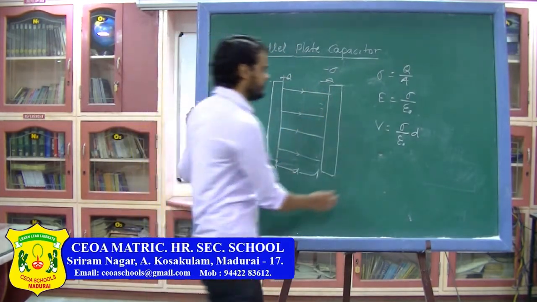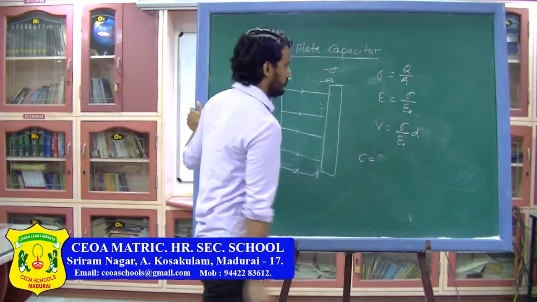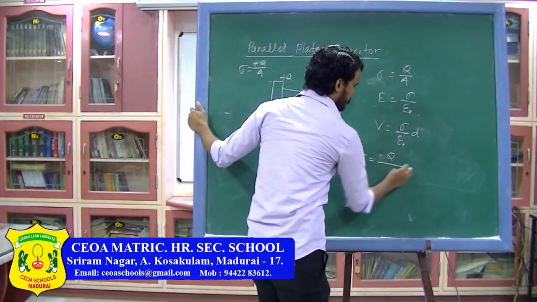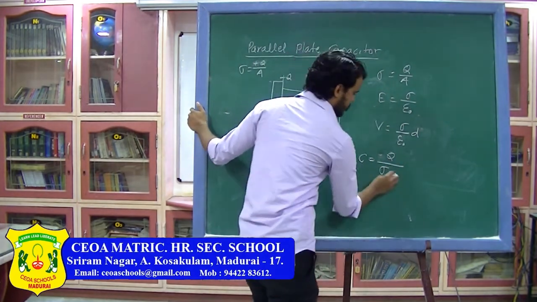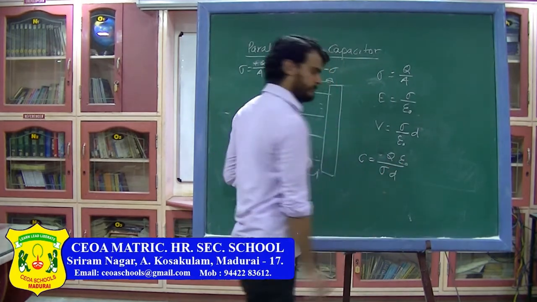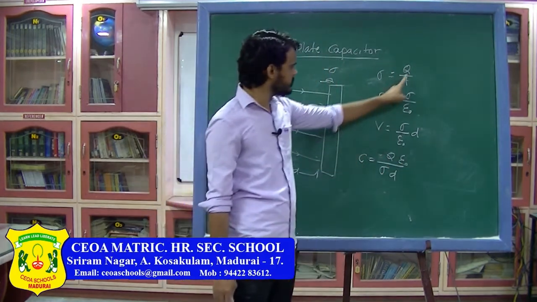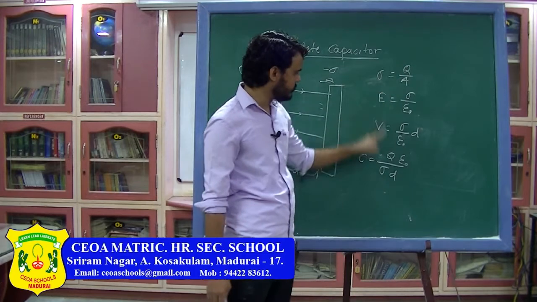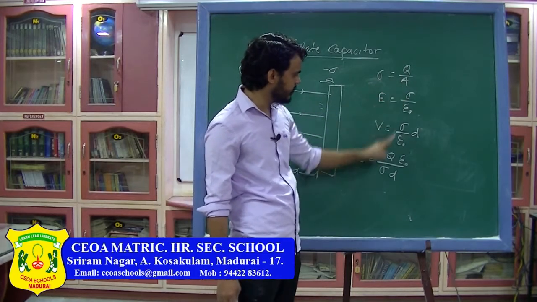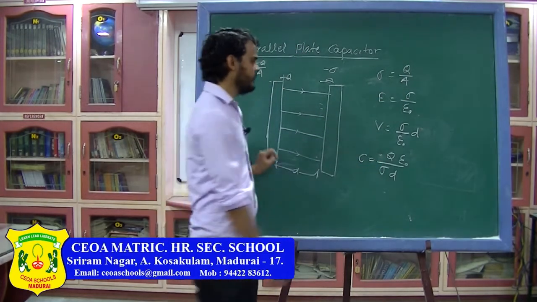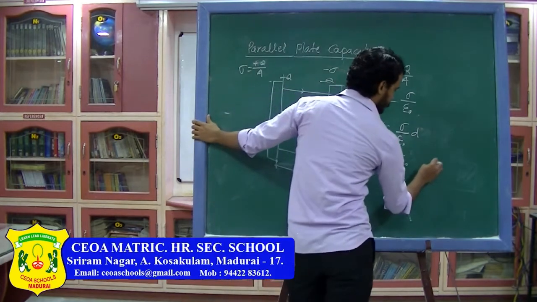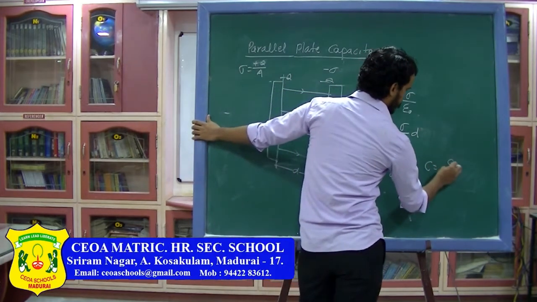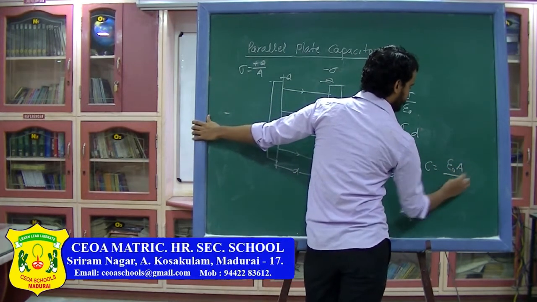So capacitance will be q divided by sigma d by epsilon naught. From here you can see q is equal to sigma into A, so q can be written as sigma into A, so sigma will cancel out and the capacitance will come out to be C is equal to epsilon naught A divided by d.